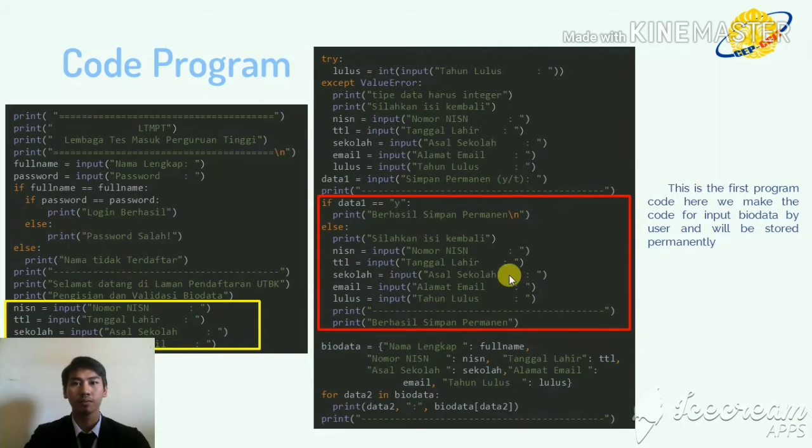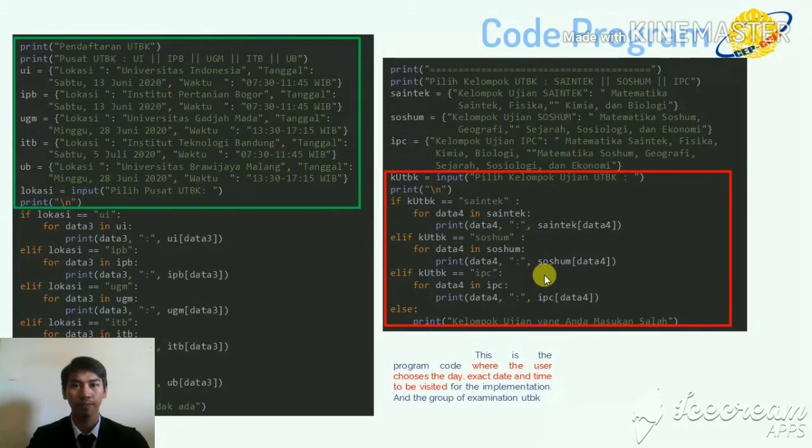This is the first program code. Here we make the code for input biodata by the user, which will be stored permanently. This is the program code where the user chooses the day, exact date, and time to be visited for the implementation of the group examination UTBK.